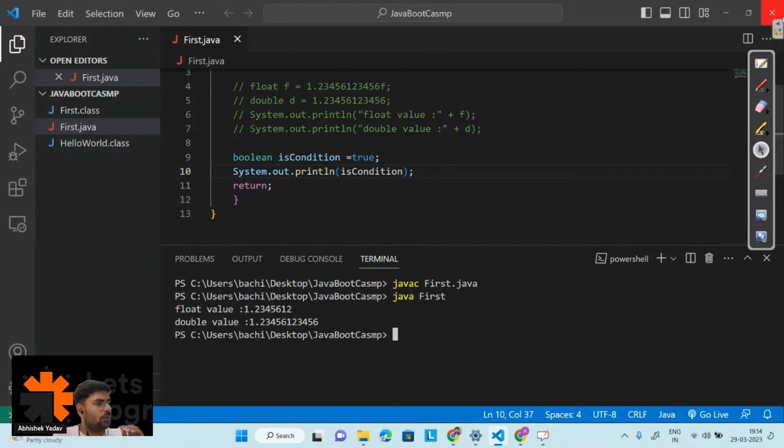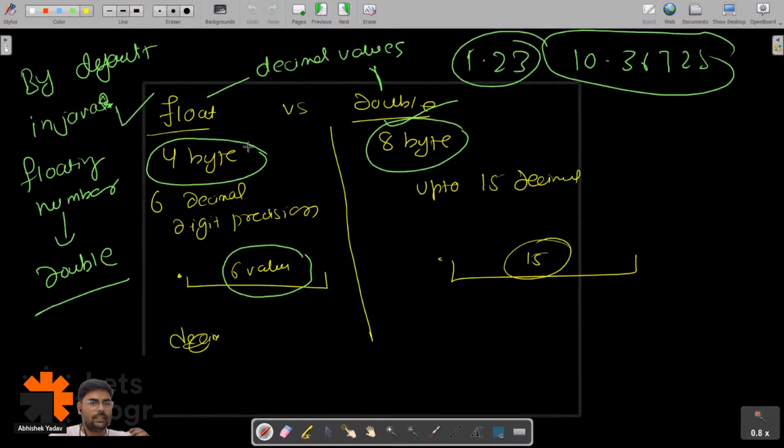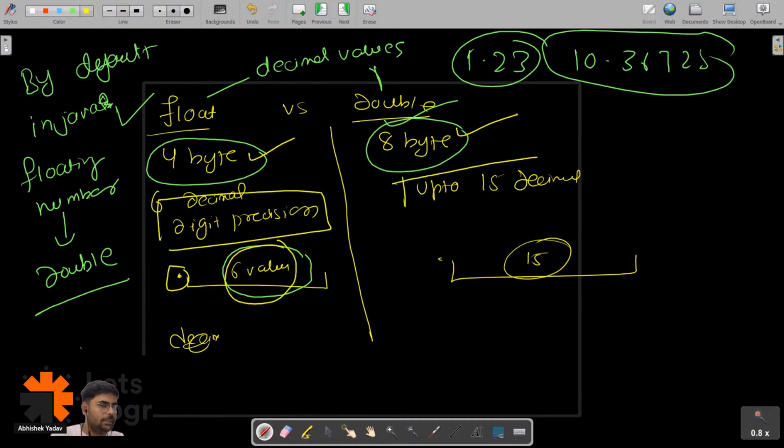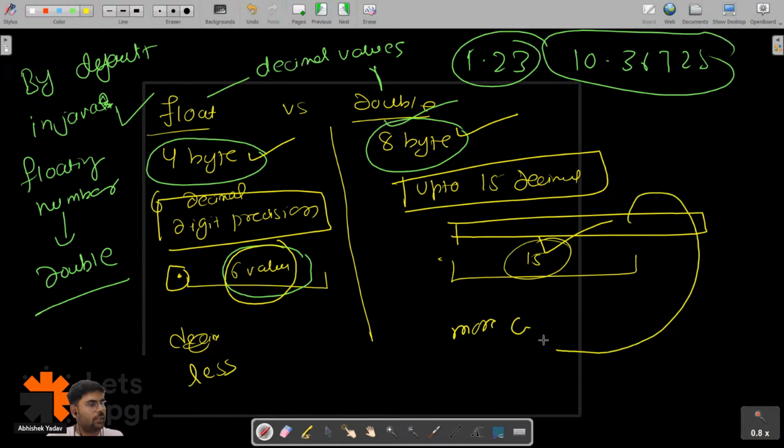Float one concept. So if I have to tell the same thing again, we have float and double that I have already discussed. Float takes 4 bytes, double takes 8 bytes. This is simple. After the decimal you can print up to 6 decimal digits, that's why it is 6 decimal digit precision. Double has up to 15 decimal digit precision. One is less accurate, the other is more accurate, because with 15 decimal digits you are getting more data, and with less data it is less accurate.